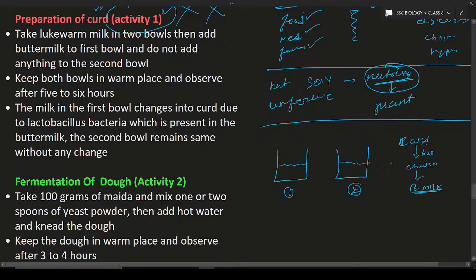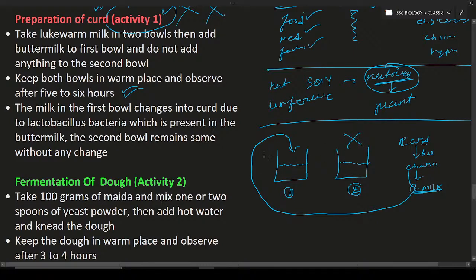So take this buttermilk and add it to only 1 bowl. It means you have to add buttermilk to the first bowl and you should not add buttermilk to the second bowl. Then we have to keep both bowls in a warm place and wait for 5 to 6 hours. After 5 to 6 hours, come and check both bowls.